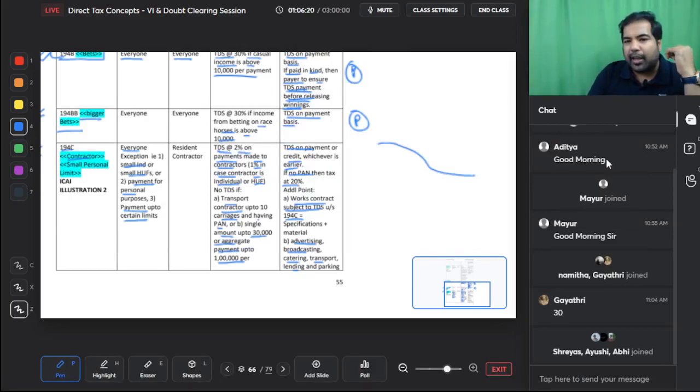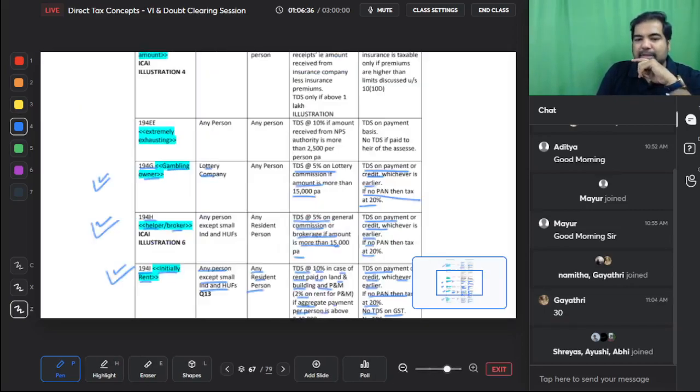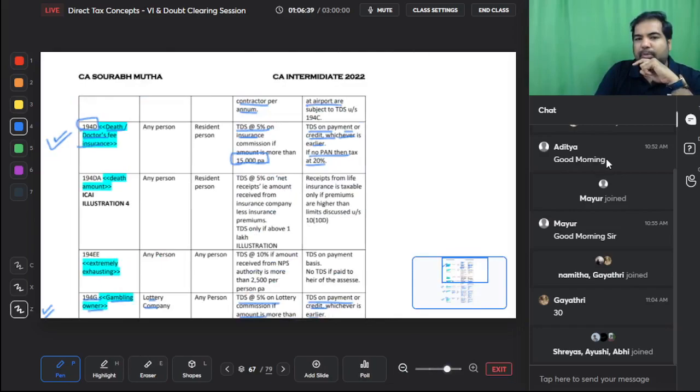So if you're a plane company, let's say an airline company, and you land and park your planes at the airport, then that is also under 194C. That is also a contractor. Contractors are most people you have a contract with. So landing and parking at the airport are also 194C.